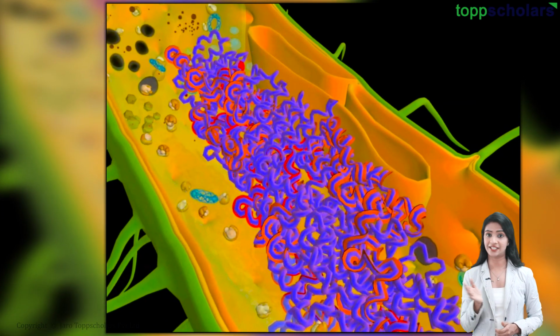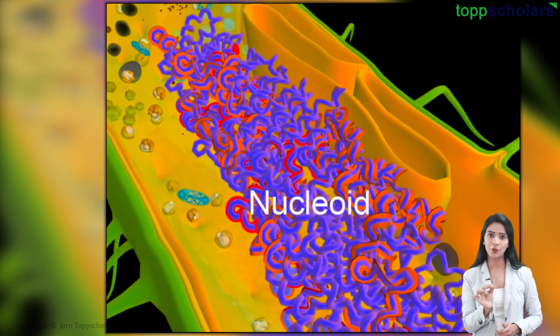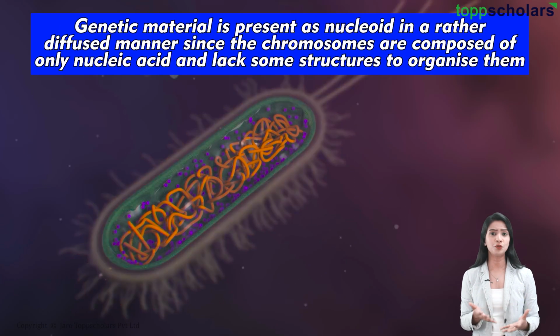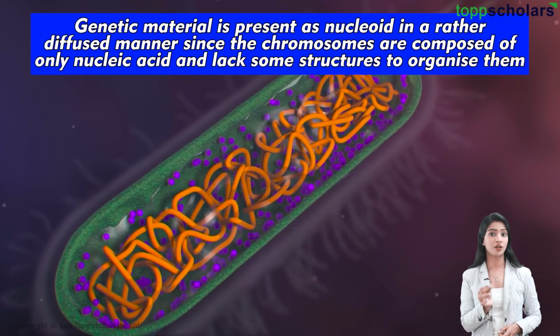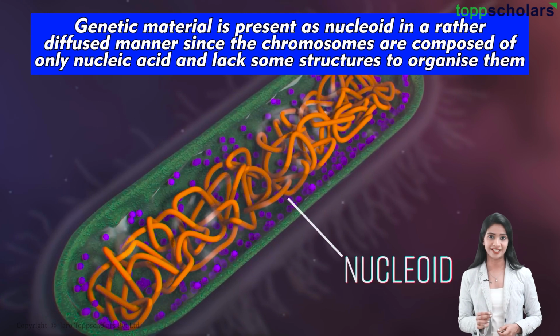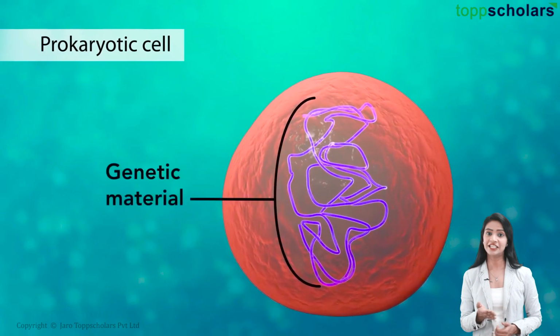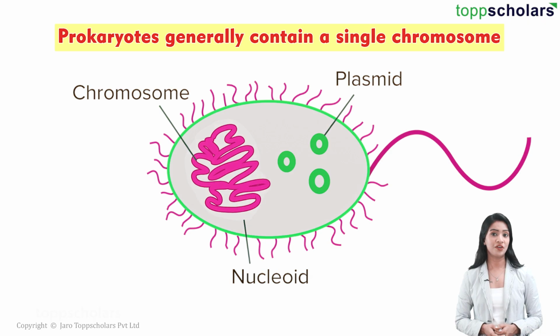As you can see in this diagram, there is a name nucleoid. Well, the genetic material is present in a rather diffused manner, as the chromosomes are composed of only nucleic acid and lack some structures to organize them, hence the term nucleoid. Generally, a single chromosome is present.